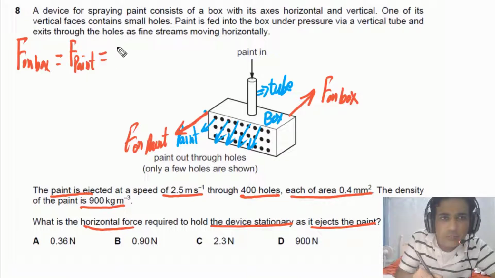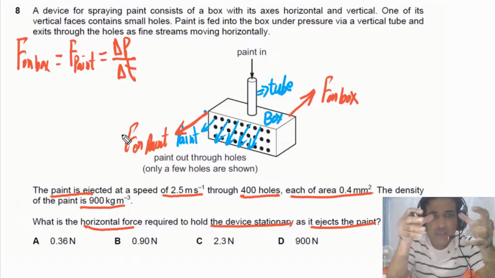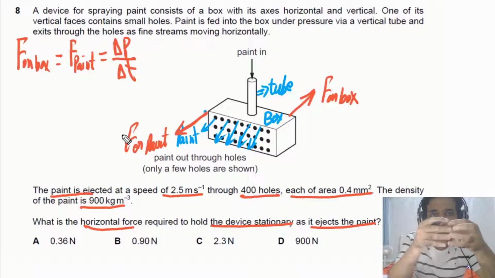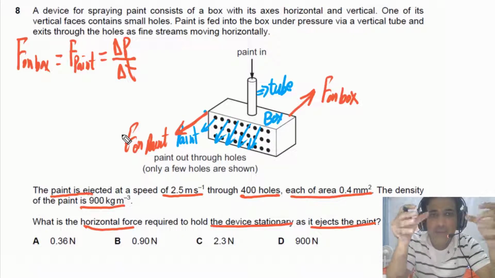Force on paint is simply equal to the change in momentum. This is the net force on the paint, equal to delta P over delta T. In this case, the initial momentum along the horizontal was 0, so the final momentum along the horizontal also has to be 0. That's the reason these two forces are equal.